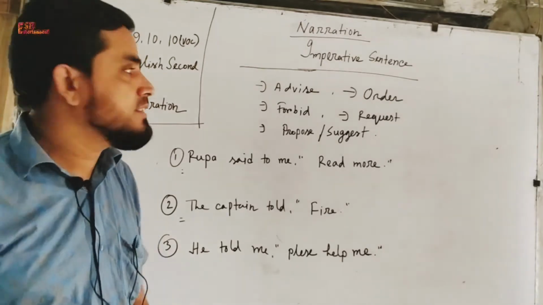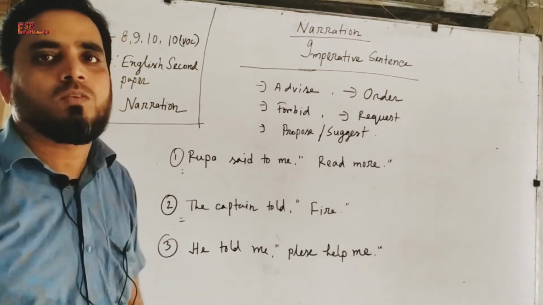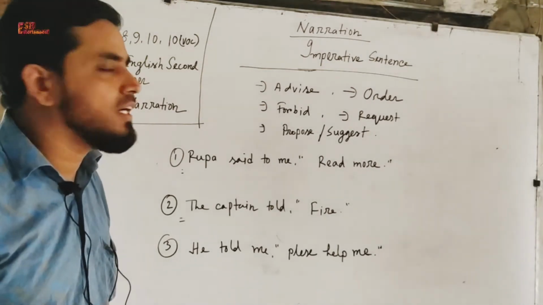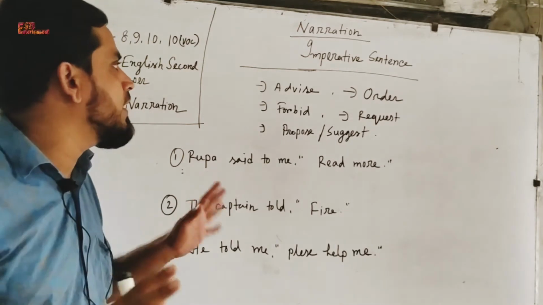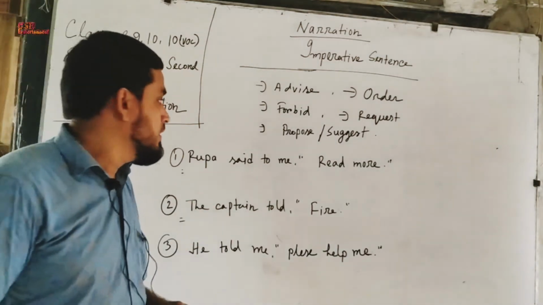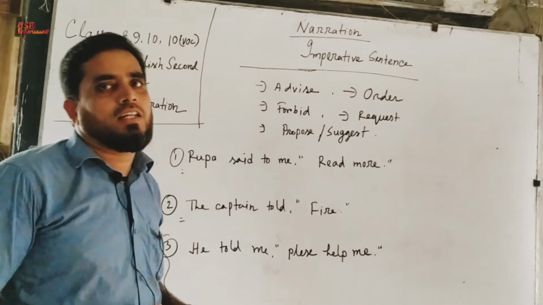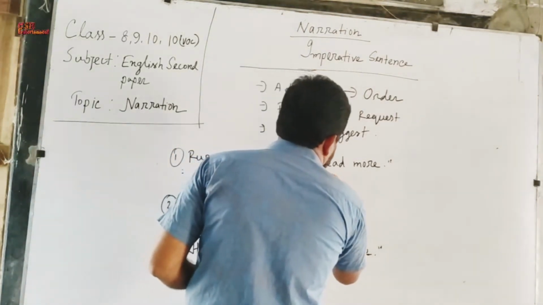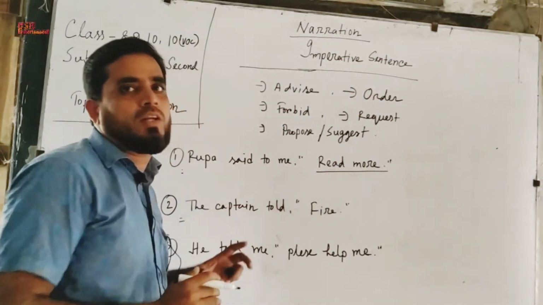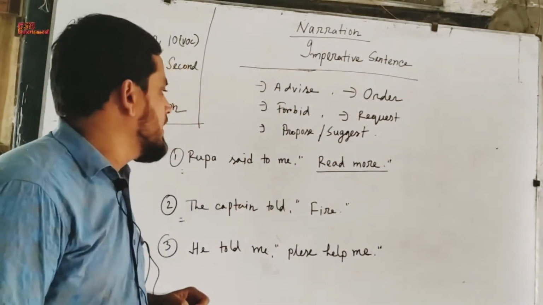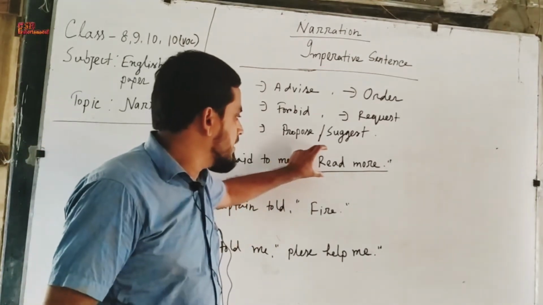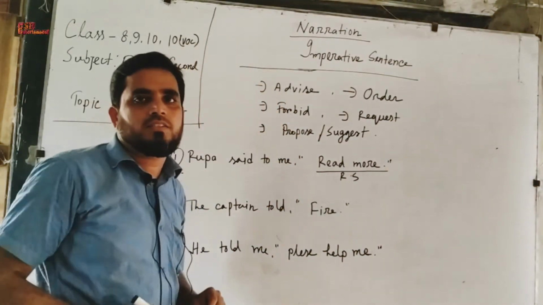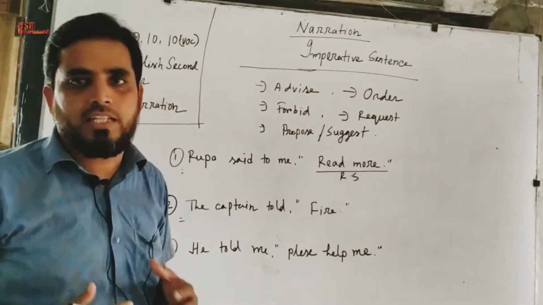Today our topic is narration, and today we are going to learn how to change direct narration into indirect narration of imperative sentence. So, first, while changing narration, we have to observe whether the reported speech is assertive, interrogative or imperative. If we see that the reported speech is an imperative sentence, then we will have to make some certain changes.